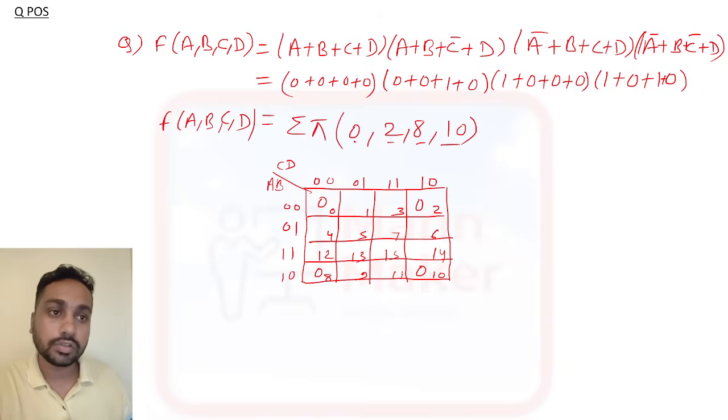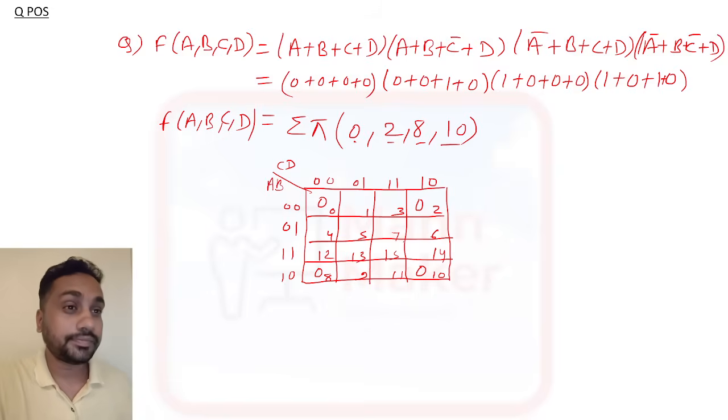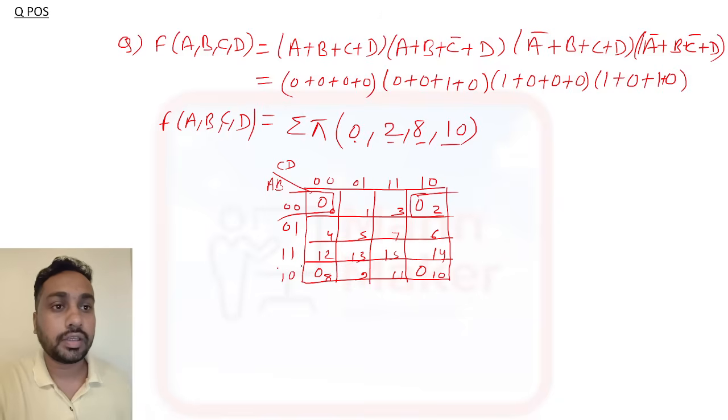So these 4 boxes we can make a quad. Like this we need to make a quad. Okay, here we can make a quad. Now this is plus, this is plus, this is plus, and this is plus, means C plus D. Okay, 0 means no bar.